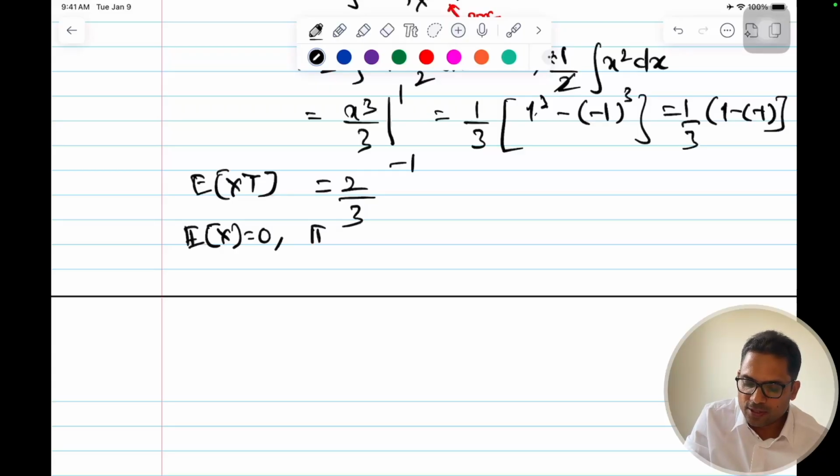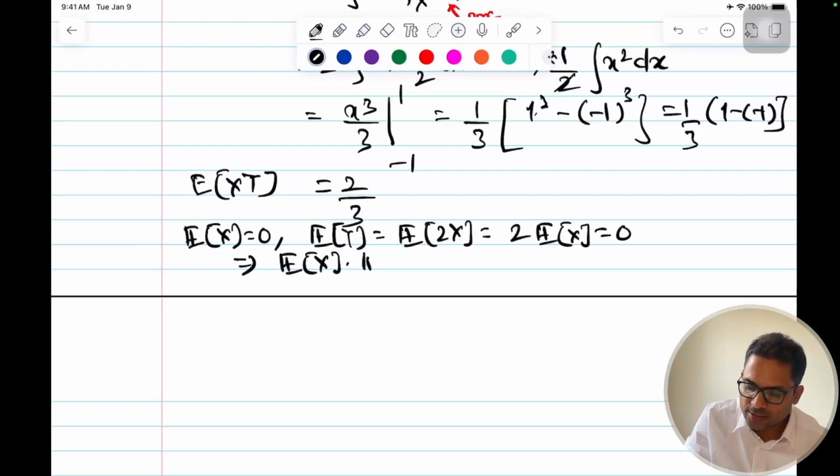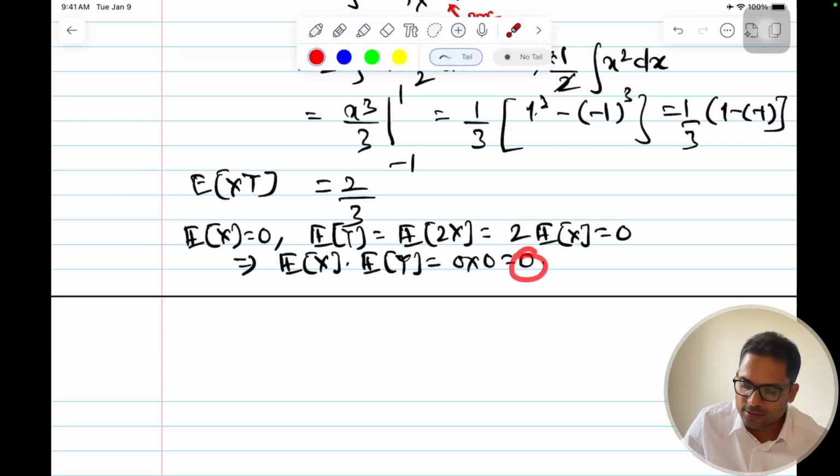What will be the expected value of y? This is equal to expected value of 2x, because y is equal to 2x. So this will be 2 times expected value of x, that is equal to 0. So this implies expected value of x into expected value of y is equal to 0 into 0, that is equal to 0. This is 0.